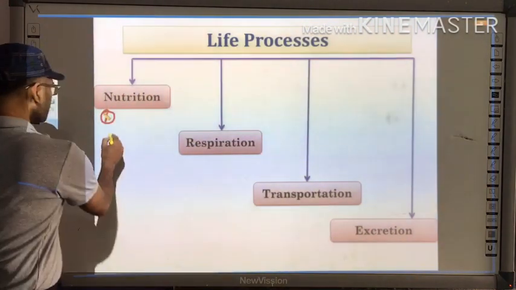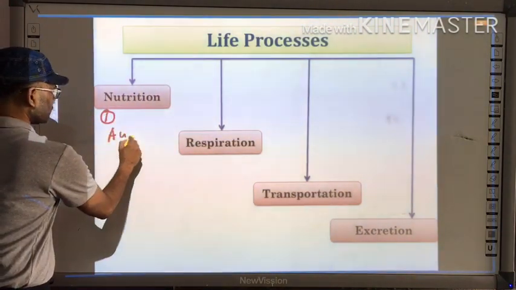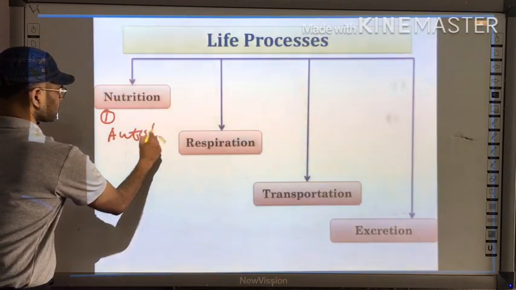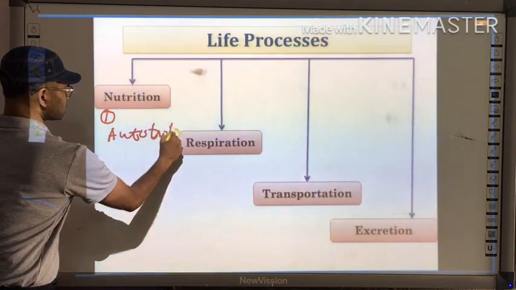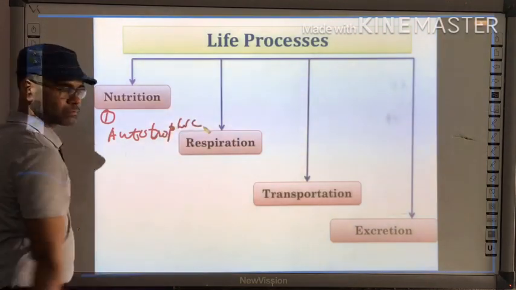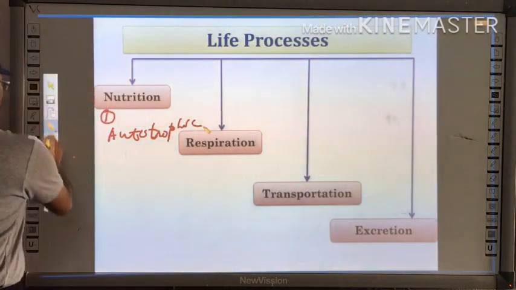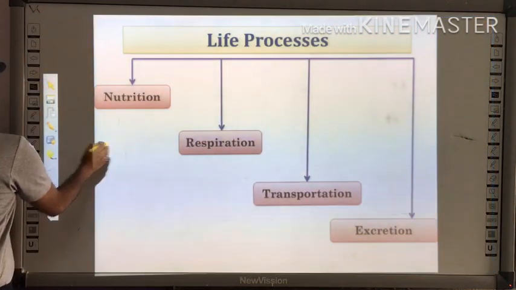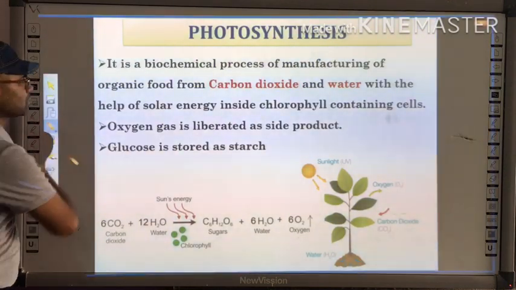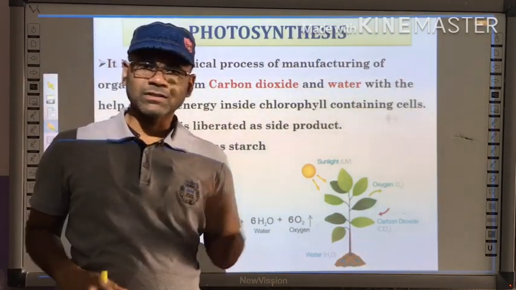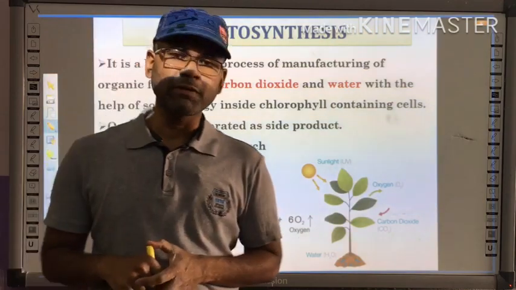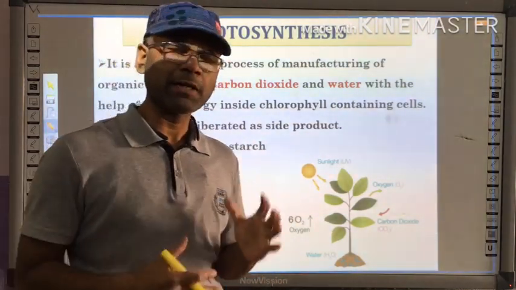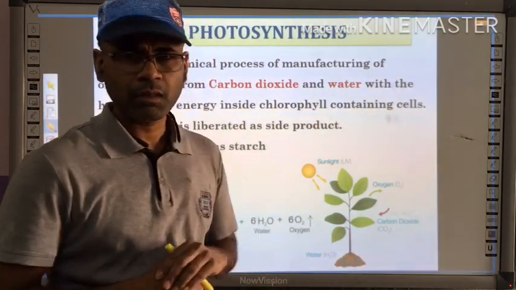Now we are going to discuss autotrophic nutrition. So, if I am not wrong, this was my last slide of the previous lecture. Let me start my topic from here only.